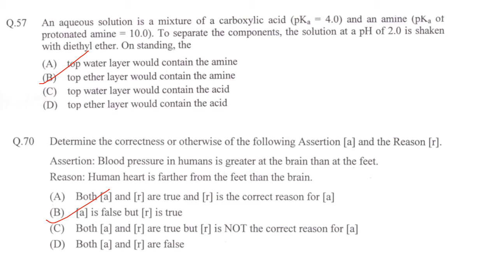Next one. Determine the correctness or otherwise of the following assertion and the reason. Assertion: Blood pressure in humans is greater at the brain than at the feet. That is false. Reason: Human heart is further from the feet than the brain. That is true. So answer is option B. A is false but R is true.